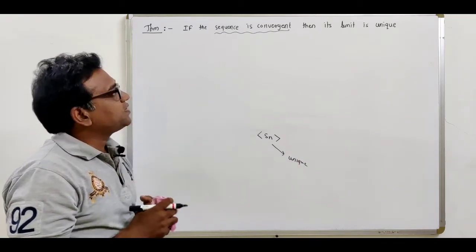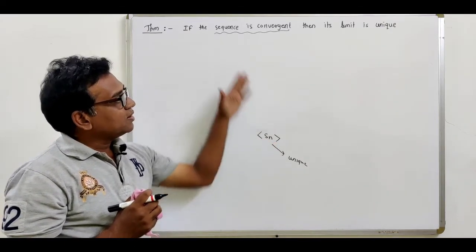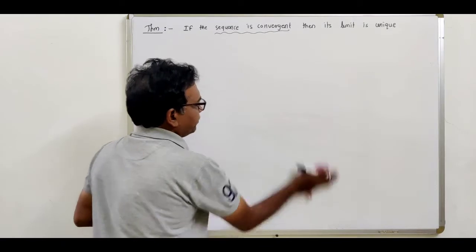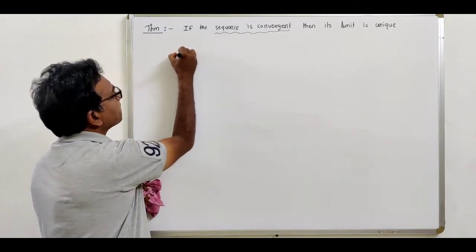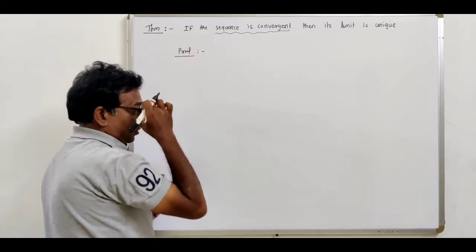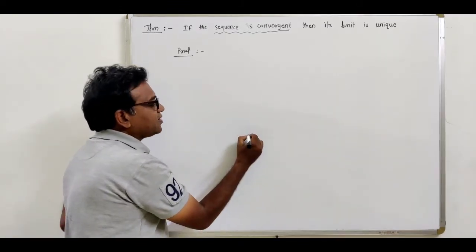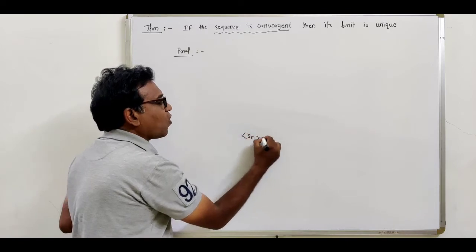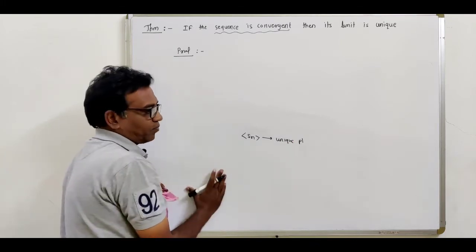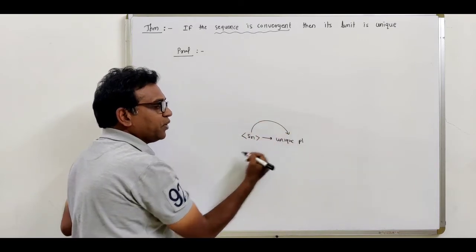So let us write down the proof of this theorem. First of all, we take this convergent sequence and show that this sequence converges to a unique limit. Now see, we want to show that this sequence Sn converges to a unique point. Unique point means it is just a single point. We want to show that this sequence Sn converges to a unique point.